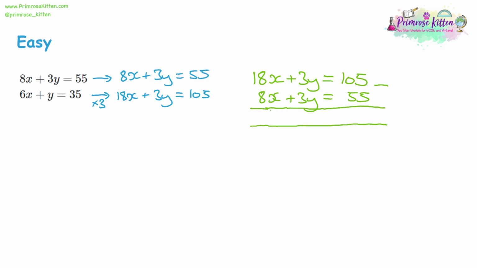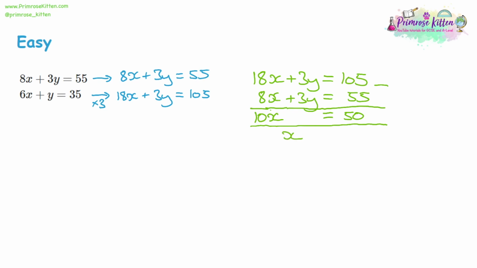18x take away 8x is 10x. 3y take away 3y is 0 lots of y. That's how we did it. We've eliminated y. And 105 take away 55 is 50. Now, unlike the last question, this hasn't given us x straight away. We have 10x equals 50, but now we have a single variable, so we can solve the equation as normal.